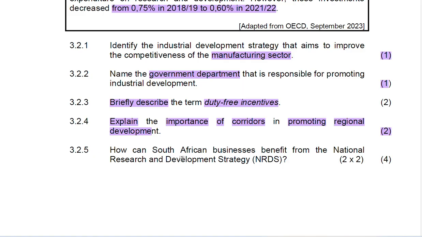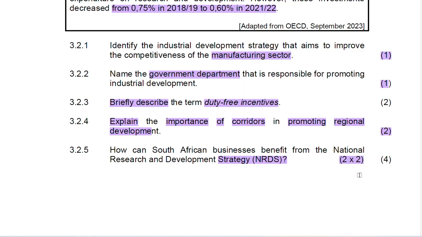How can South African business benefit from the National Research and Development Strategy? How can the South African business benefit from NRDS? In this case, you need to provide 2 points.